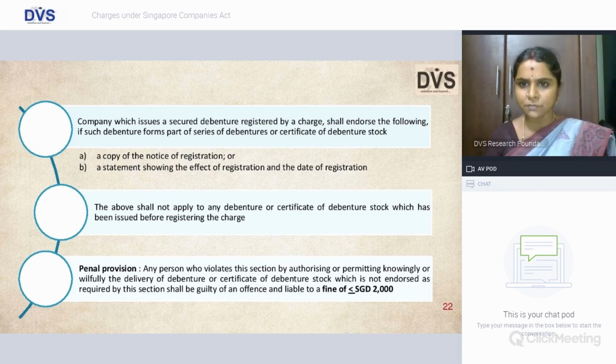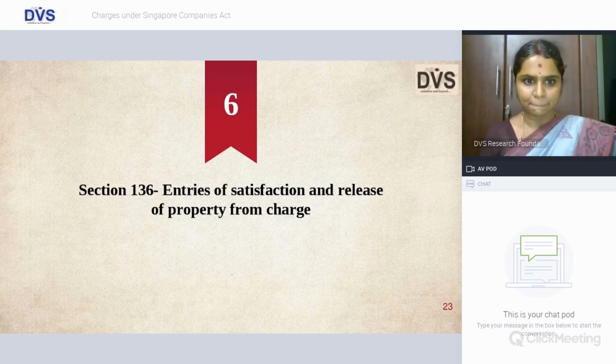Suppose you have issued the certificate before registering, then it will be construed as sufficient compliance and default will not be reckoned. So the penal provision, if you violate this, is a fine not exceeding Singapore dollars 2,000.